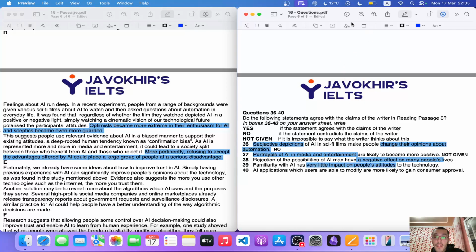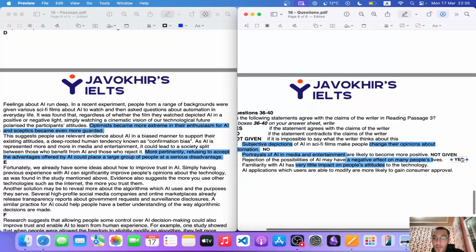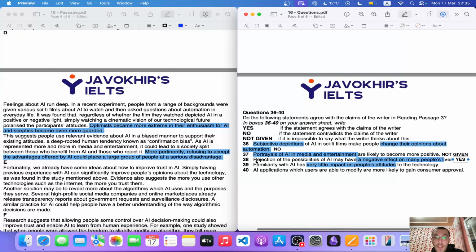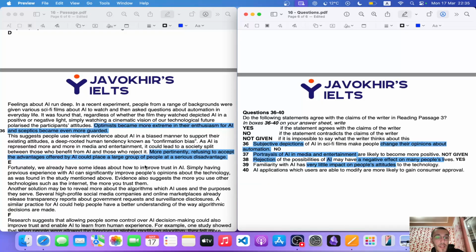However, 38 is going to be yes, so I'm just going to give it a yes. The reason for yes is that rejecting the possibilities of AI means refusing to accept the advantages offered by AI. So it can have a very little impact?